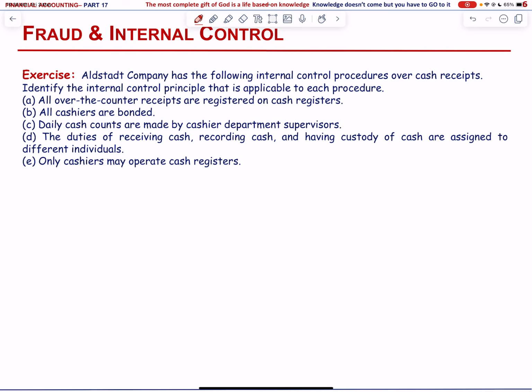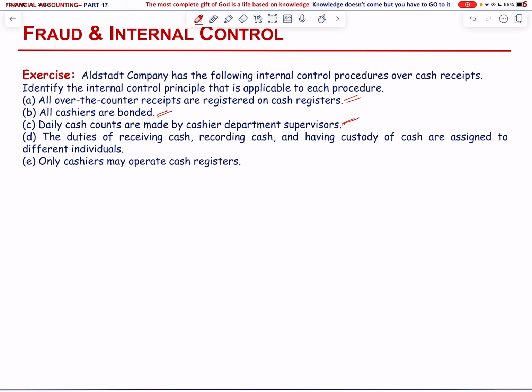Okay, Alstat company has the following internal control procedures over cash receipts. Identify the internal control principle that is applicable to each procedure. All over-the-counter receipts are registered on cash registers, that is physical control. All cashiers are bonded, and that is human resource control. Daily cash counts are made by cashier department supervisors, and this is independent internal verification.